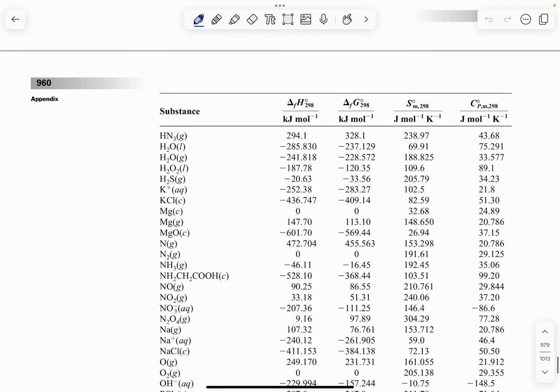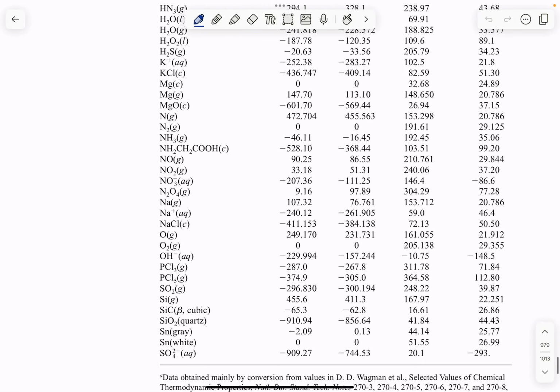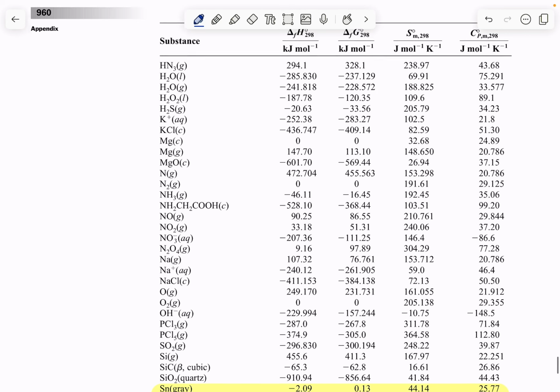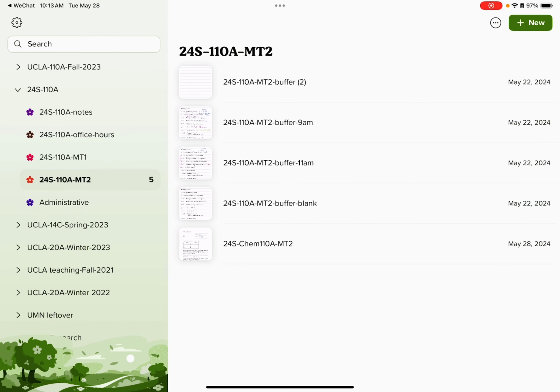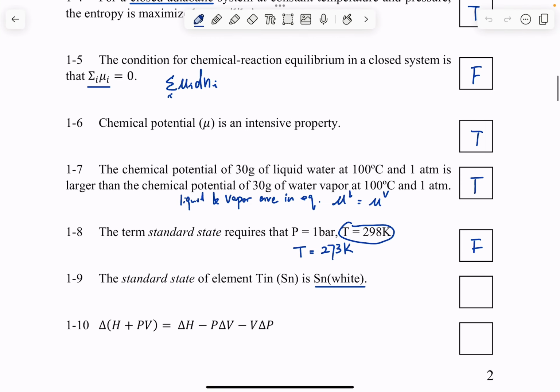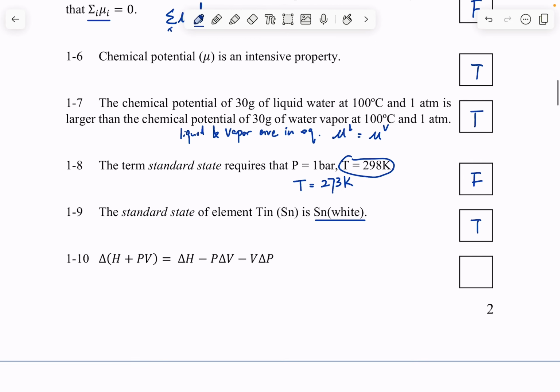All right, so when we're looking at tin, we see that there are two different forms of tin in this table, and we see that tin white has delta H heat of formation equals 0, and thus that's our standard state for the element tin. So this one is true.